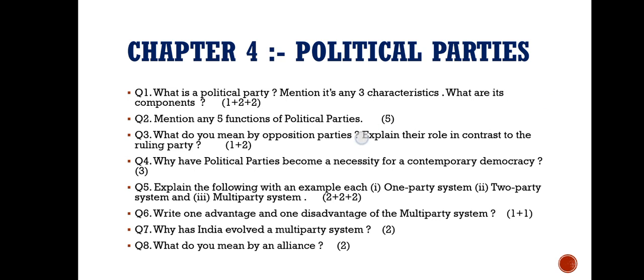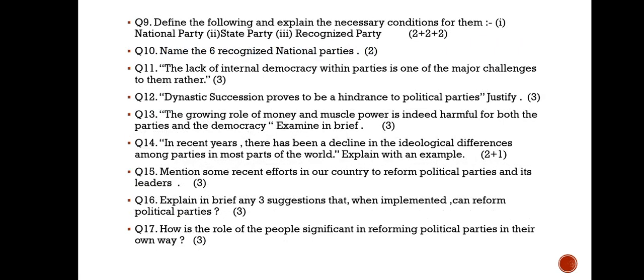What do you mean by an alliance? 2 marks. Define the following and explain the necessary conditions for them: national, state, and recognized party, 2 marks each. Name the 6 recognized national parties in the country, 2 marks.